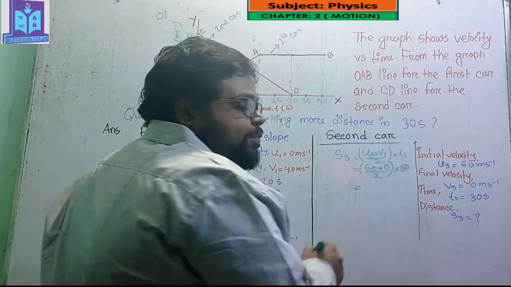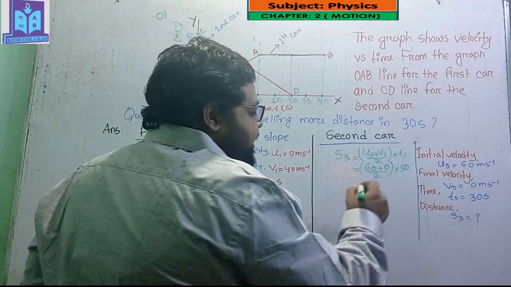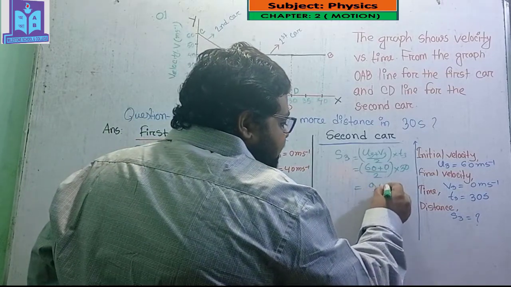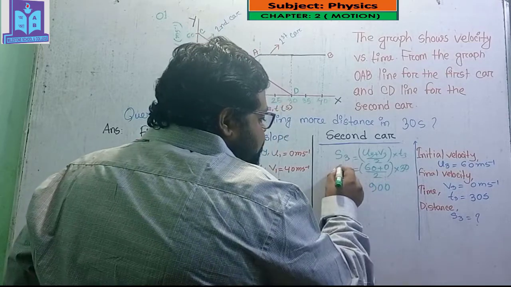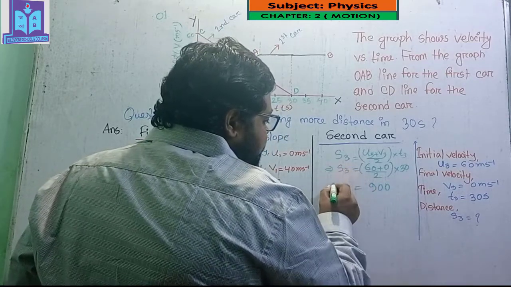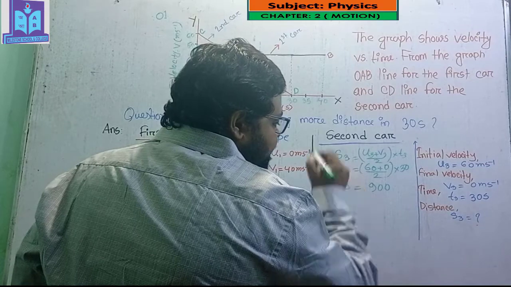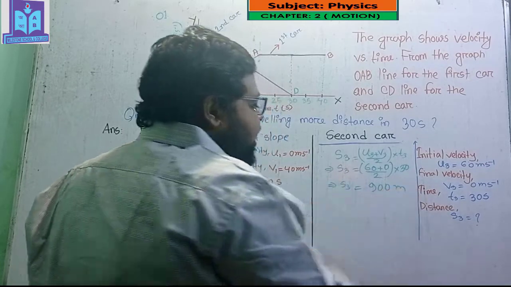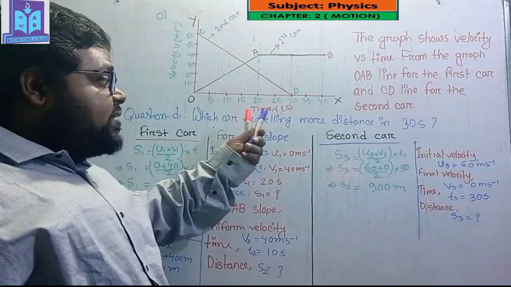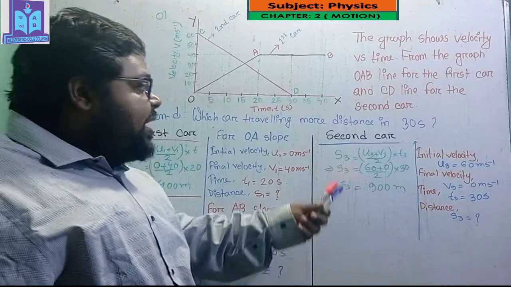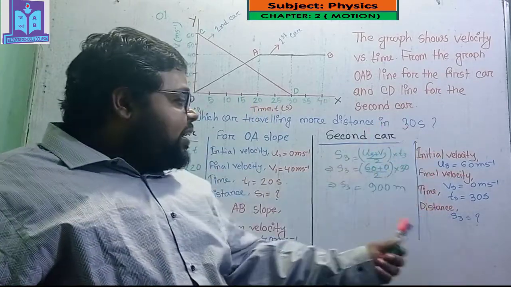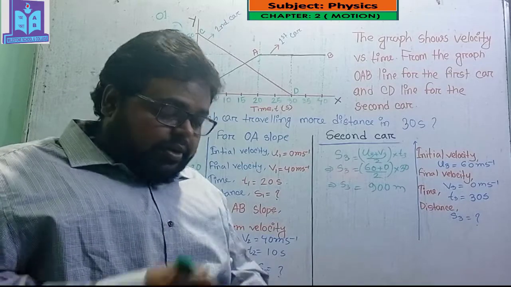If I put all of these values in my calculator, I will get 900. So s3, that means the distance which is traveled by the second car in 30 seconds, is 900 meter.